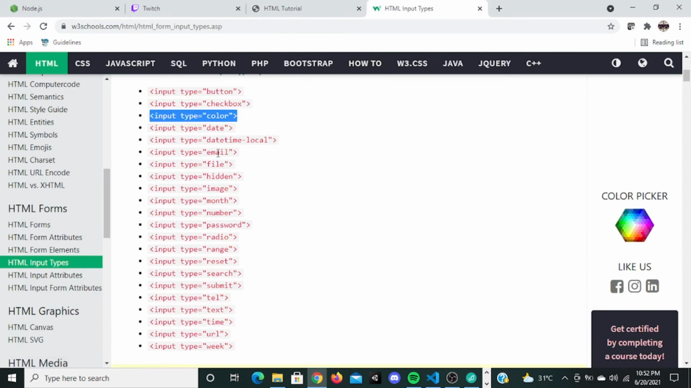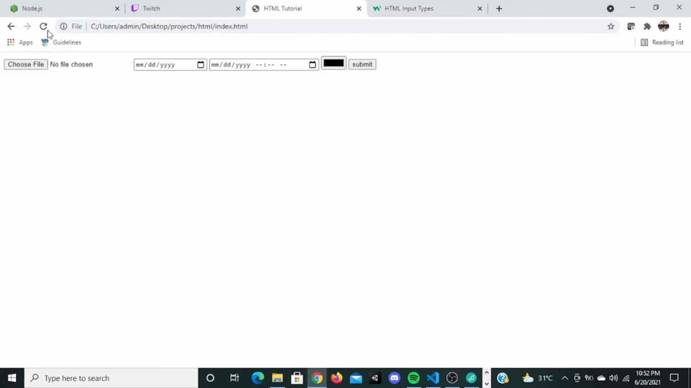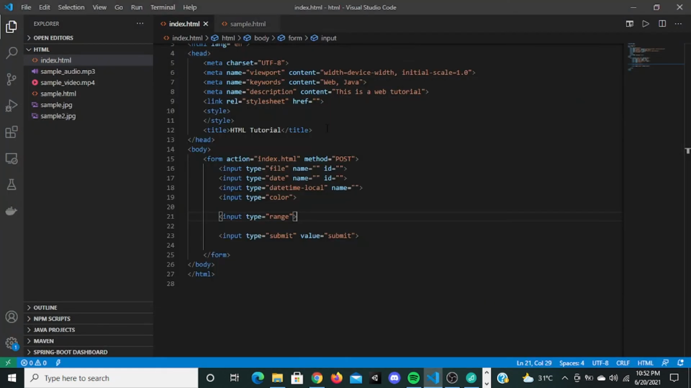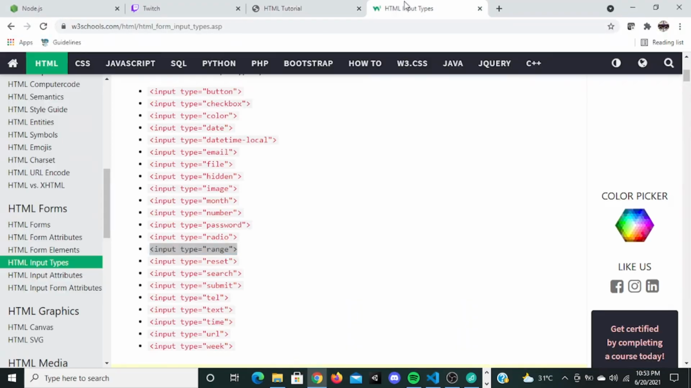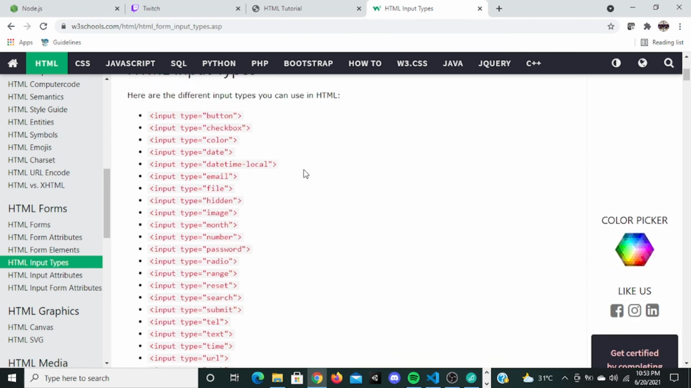The next thing is email. But the thing is, there's no validation done for email. It's like a text box only. And next one is hidden. Hidden is like the password. Then input type image, month, number, radio, range. With range you can give a range from and to. So let's copy it and paste it right here. You can go here, refresh it. See, you can give a range. This is called the slider or the range. So these are the different input types. You can test out everything in here.